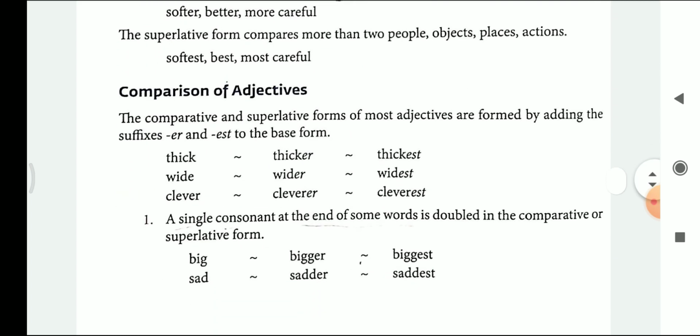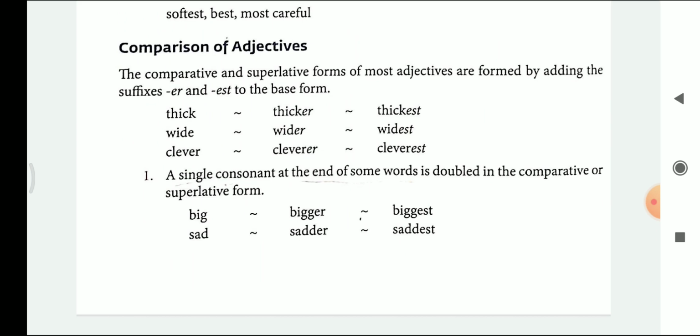Now let's see the comparison of adjectives. The comparative and the superlative forms of most adjectives are formed by adding the suffixes er and est to the base form. So when we are comparing the adjectives, in most of the adjectives, in order to make them comparative and superlative form, er and est is to be added to the base form.